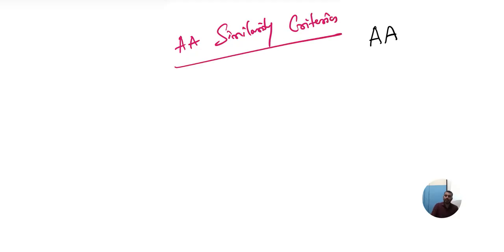हाँ, make a note. ये भी लिख सकती या ट्रिपल ए भी लिख सकती. ये similarity criteria. Heading, make a note: similarity criteria.